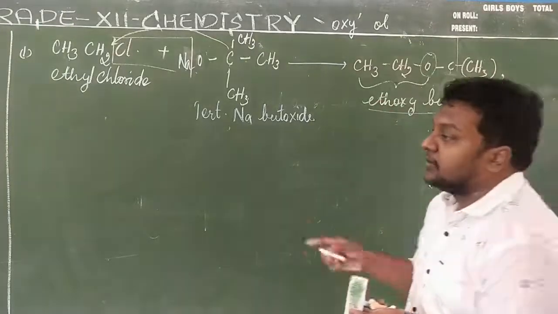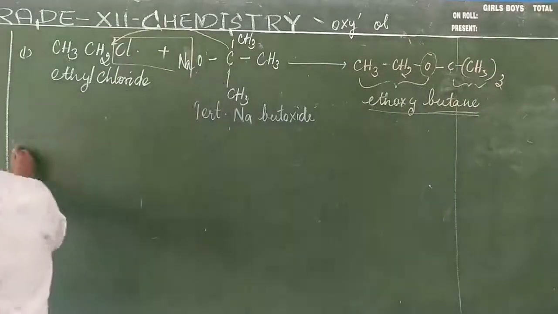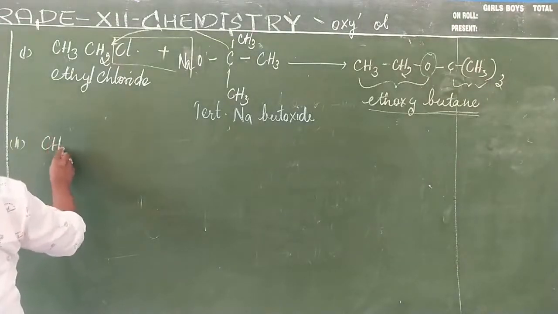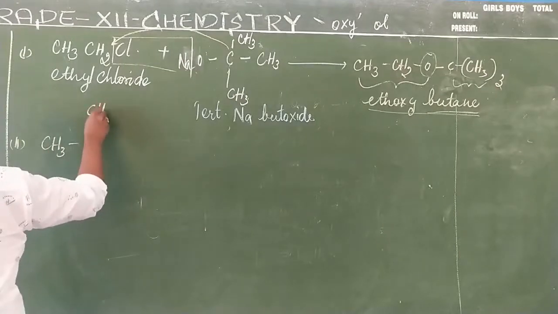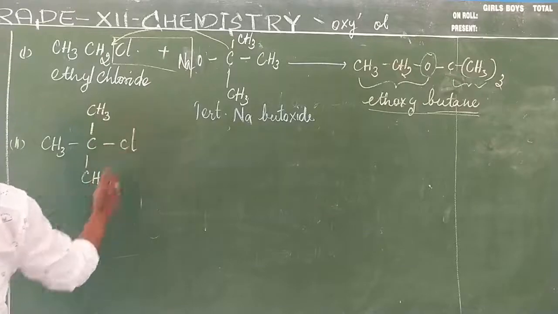Similarly we go for what? Tertiary alkyl halides combining with, now see the second one, tertiary alkyl halide. What is the form of tertiary alkyl halide? That is CH3 bond C bond CH3 bond CH3 bond Cl, isn't it?